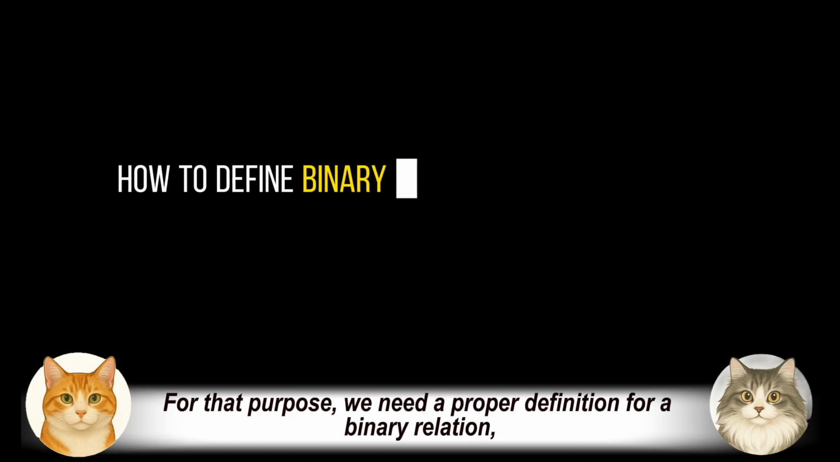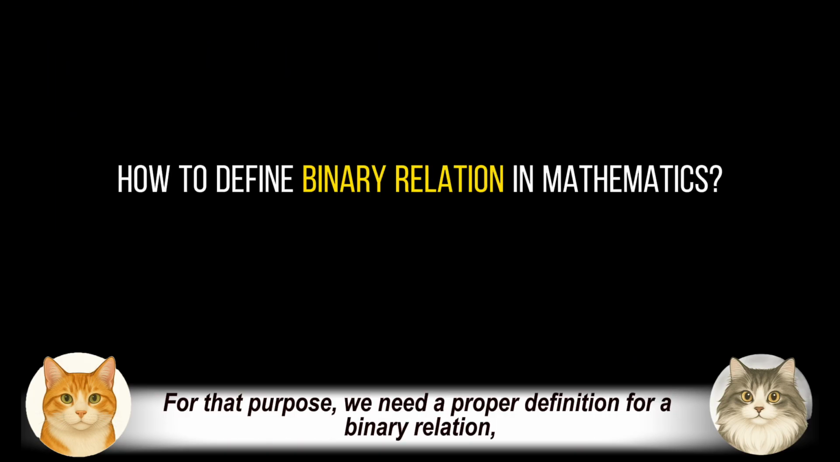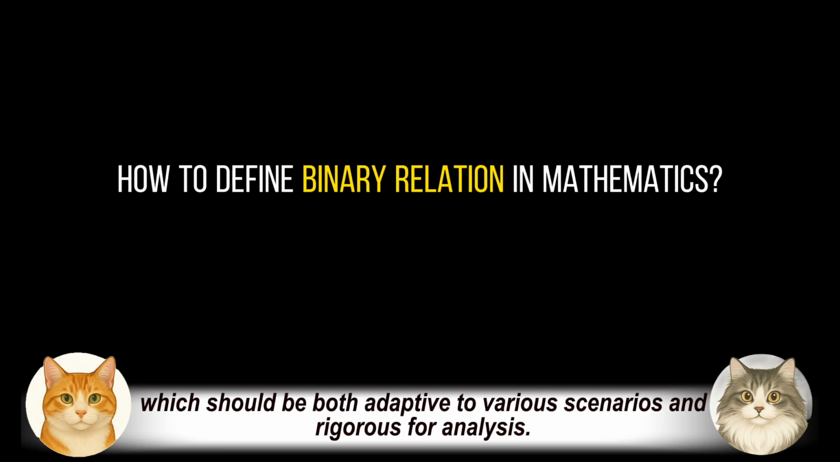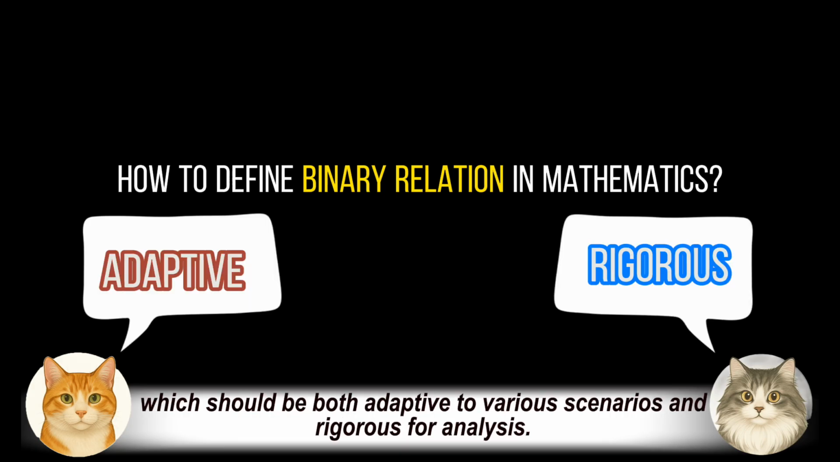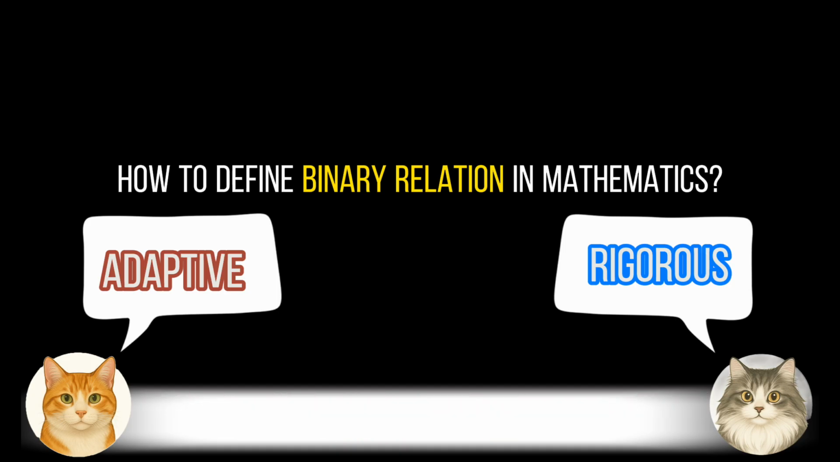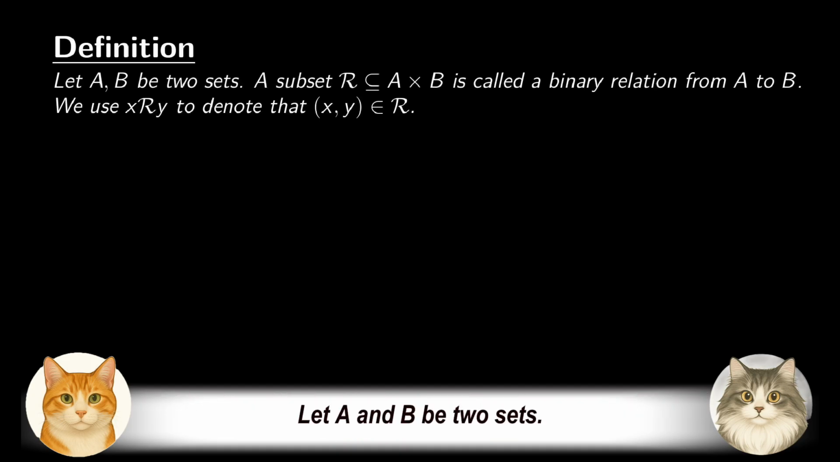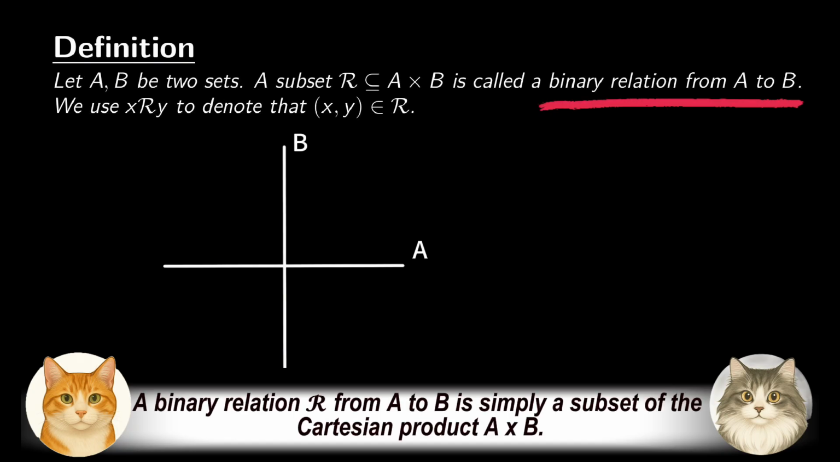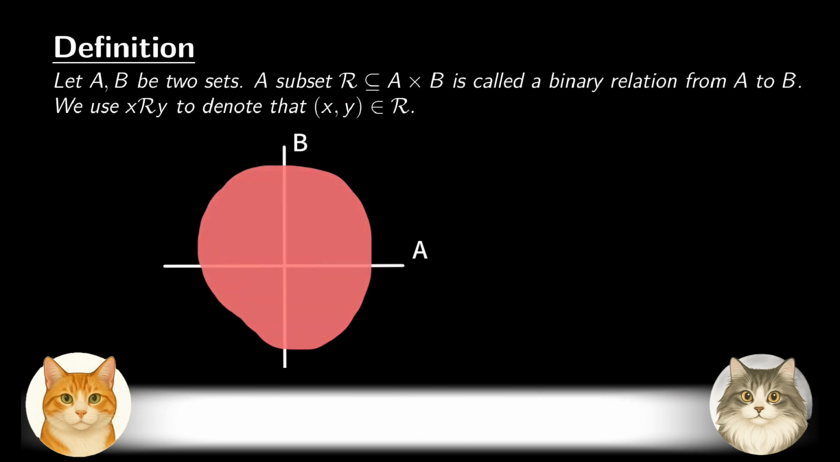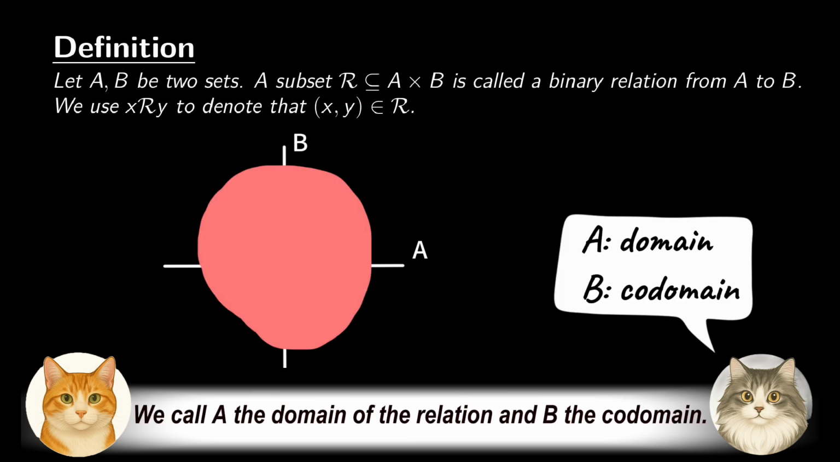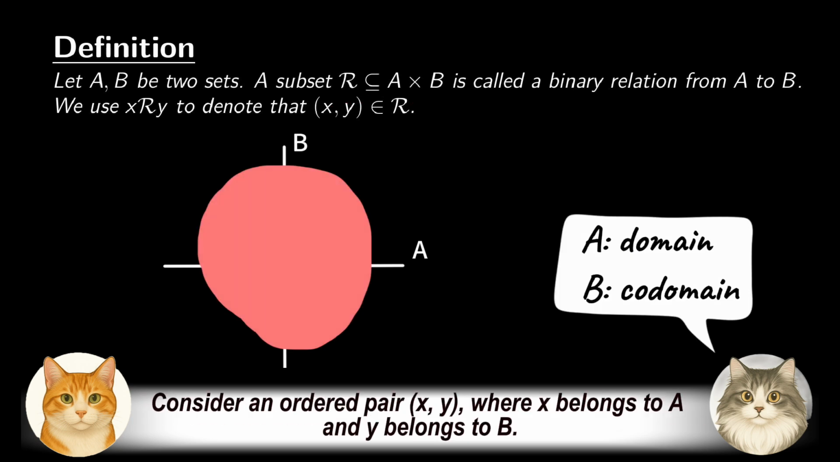For that purpose, we need a proper definition for a binary relation, which should be both adaptive to various scenarios and rigorous for analysis. Here is its definition. Let A and B be two sets. A binary relation R from A to B is simply a subset of the Cartesian product A cross B. We call A the domain of the relation and B the codomain.